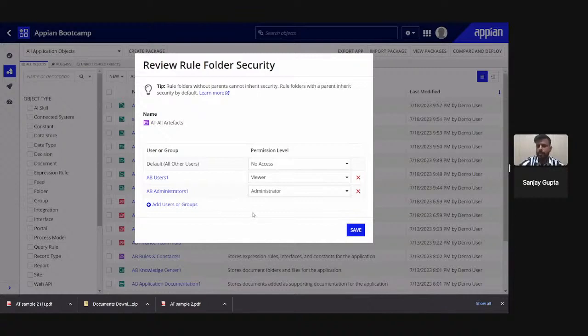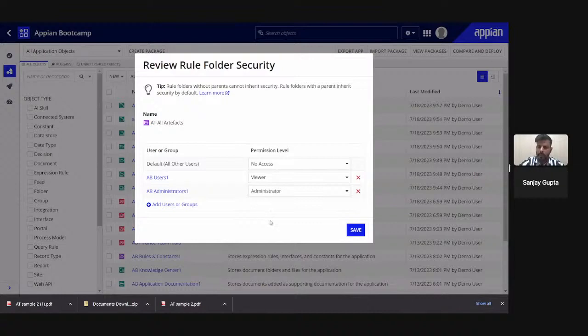And if someone wants editor level security, they cannot change the security and they cannot delete, but they can check the rule folder, or they can add something in that particular folder.